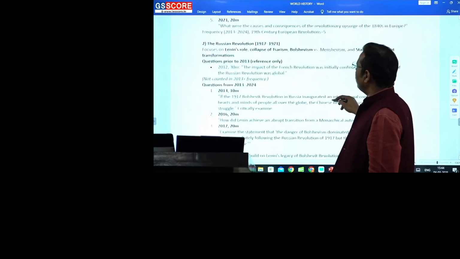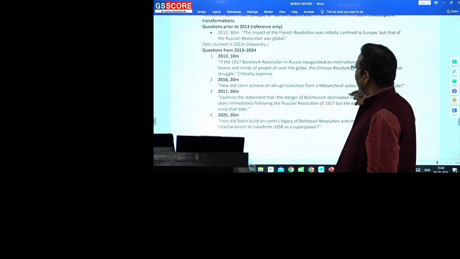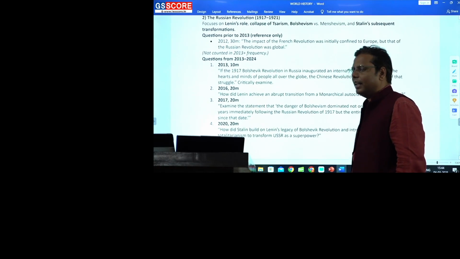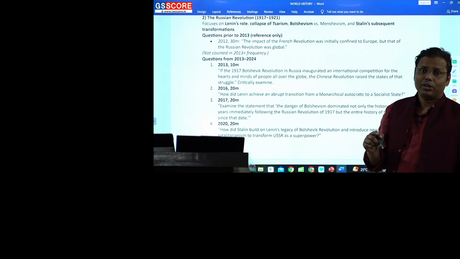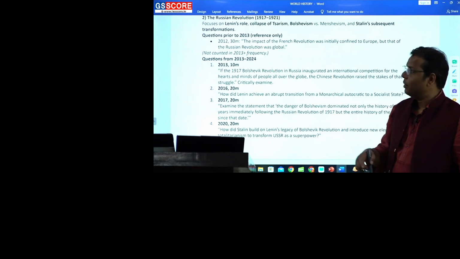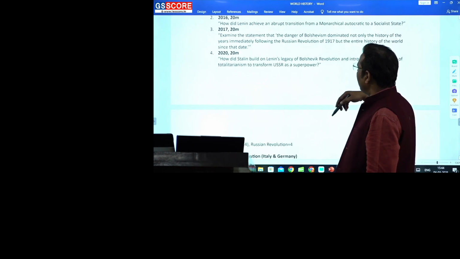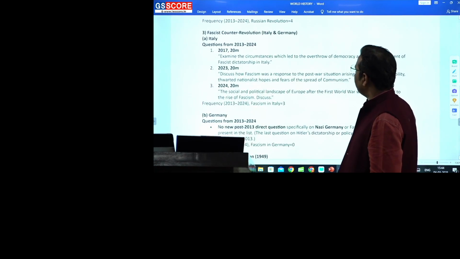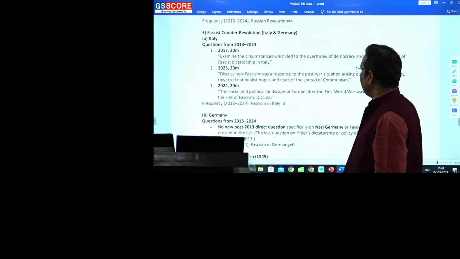On the other hand, the other important event is the Russian revolution. Now the Russian revolution has not remained so significant, because Russian revolution was one important topic, and it was a sort of role model for the world, showing how socialism could be brought through revolution. But since it has itself been reverted, the UPSC people can now ask about the negative dimension of it, or other dimensions of it, right? Then the fascist counter revolution, Italy and Germany.